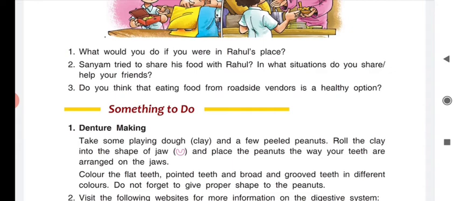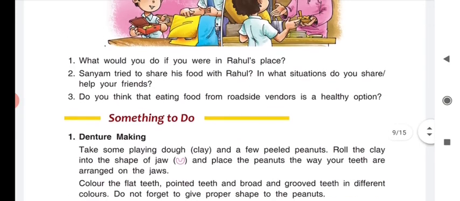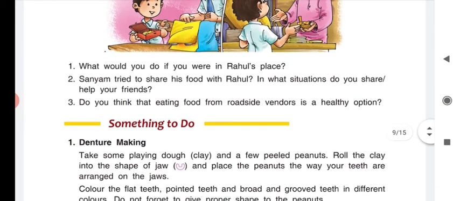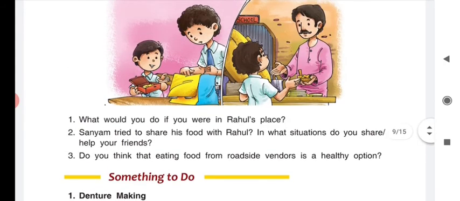Now the third question is, do you think that eating food from roadside vendors is a healthy option? Do you think, children, that eating food from outside or roadside vendors is a healthy option? No, never. Eating food from roadside vendors is not a healthy option, because they use unhygienic, uncovered, unwashed food.